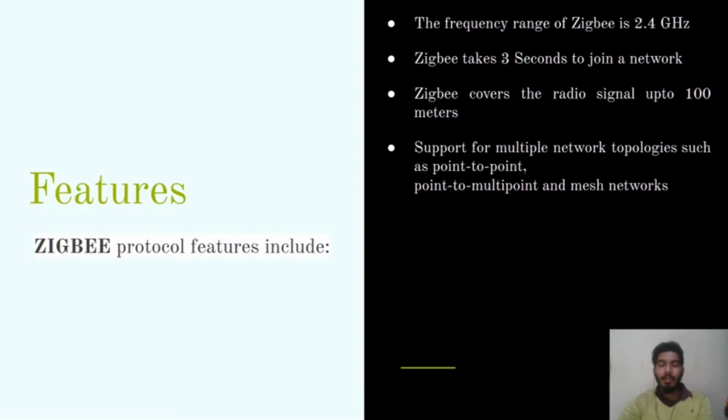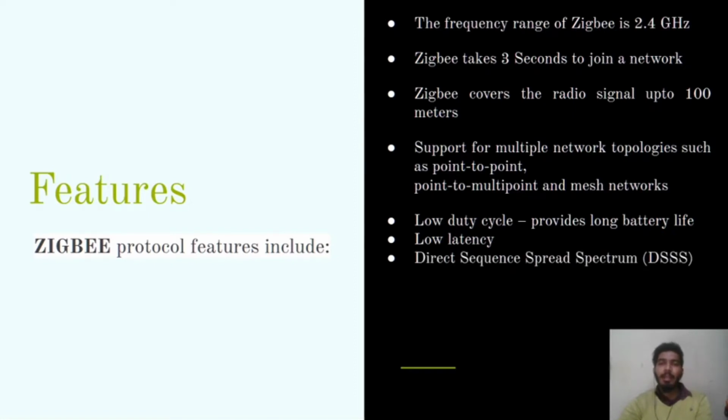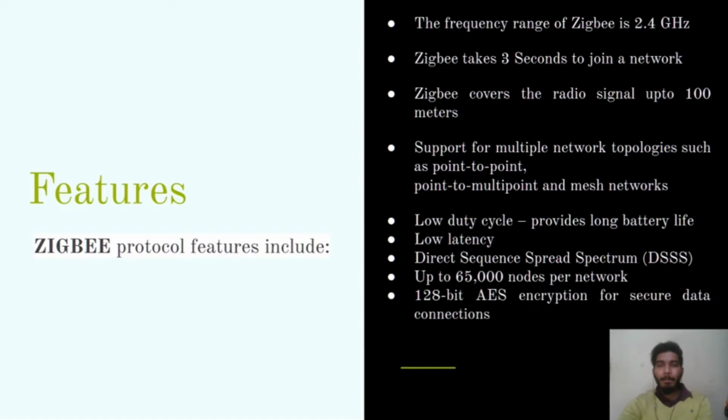Here are some more points. A device can be connected point to point or multi-point, such as a mesh network. Generally, Zigbee provides long battery life, low latency, and DSSS protocols, and 65,000 devices can be connected using the Zigbee protocol. Now there are very few chances of collision, and data is sent after getting acknowledgement. That means this network is a private network.